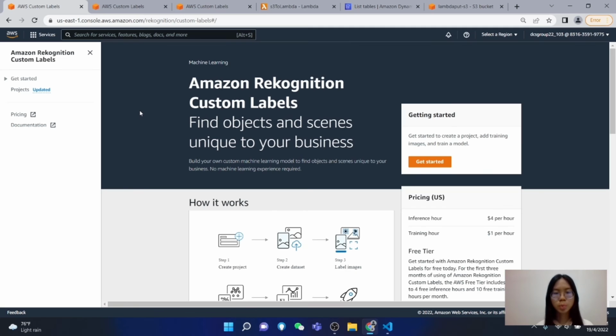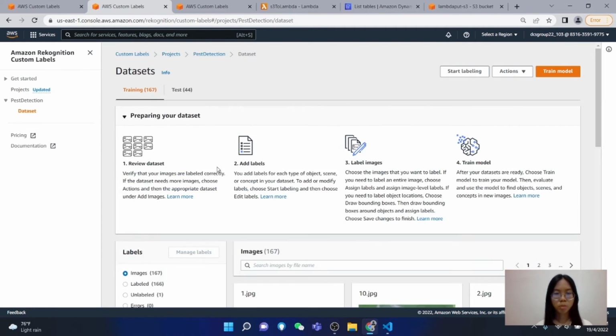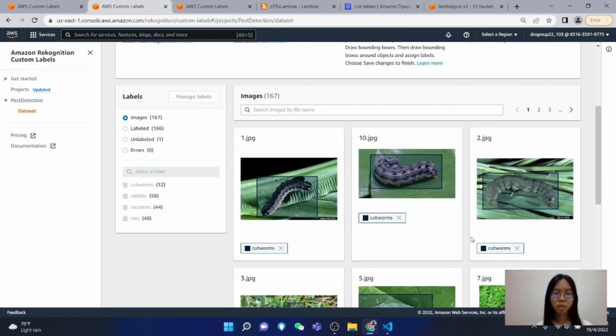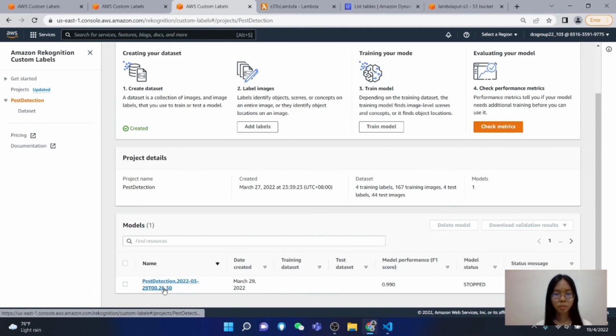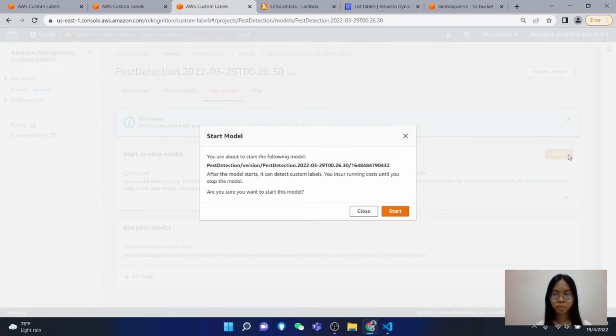Thank you, sir. For this project, we have implemented the Amazon Rekognition Custom Labels to detect pests from images captured in the agricultural farm. The project called Pest Detection is created. We created the dataset of the pest images and put labels on all the images to identify the pests. Then we began to train the model using the dataset. After the training is completed, we can start to use the model by clicking the Start.